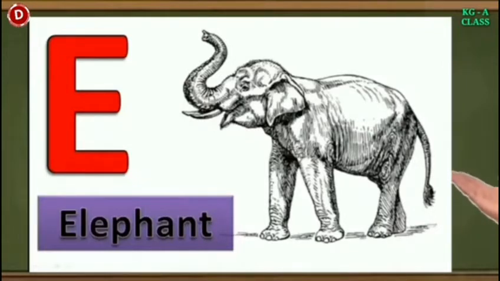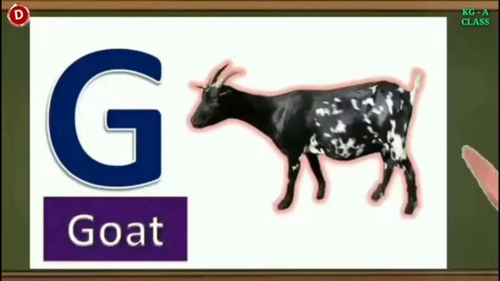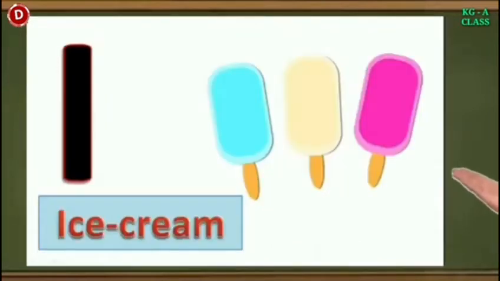E for elephant. Now the next letter is capital F. F for fish. F for fish. Children, this is G. G for goat. Now comes H. H for hen. Children, the next letter is I. I for ice cream. We all love to eat ice cream in summers.